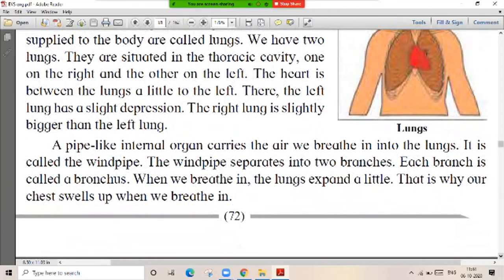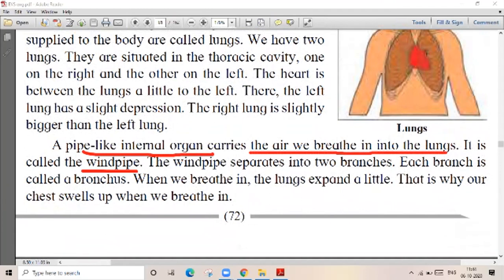Now, the lung, I already told you that. There is a windpipe. It is a pipe-like internal organ that carries the air we breathe into the lungs. There is a windpipe from the nose to the lungs.